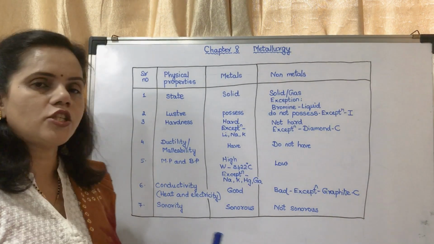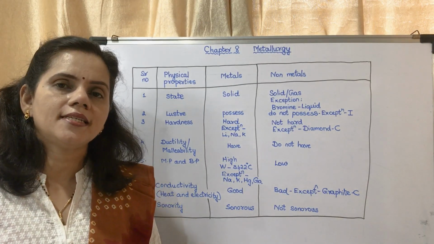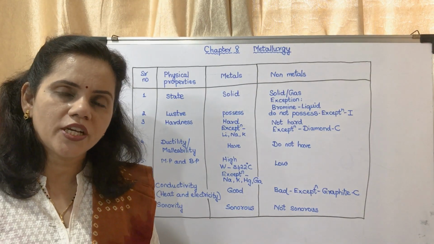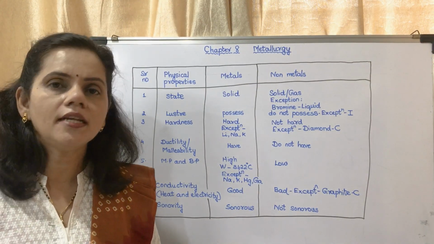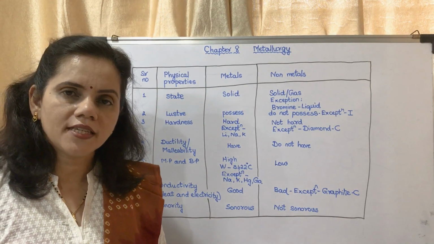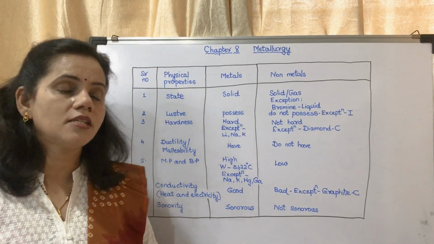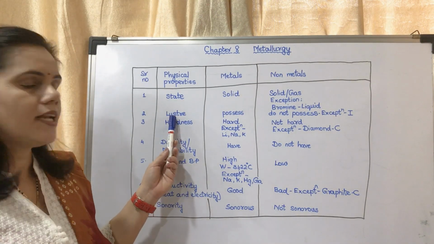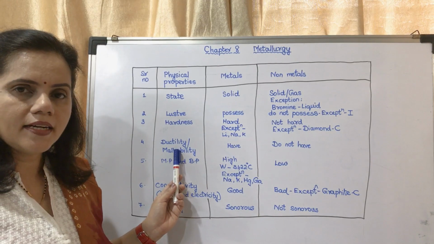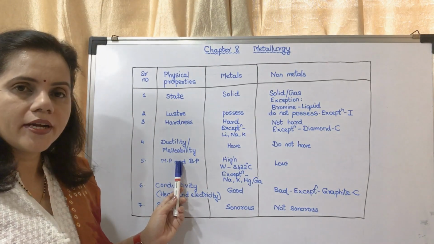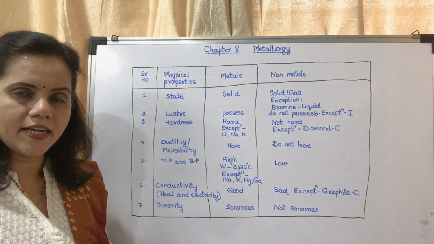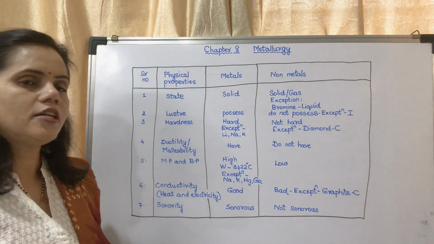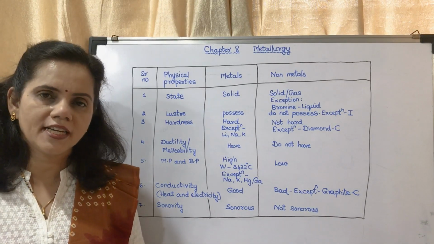The last property is sonority. Sonorous means it produces a ringing sound. This ringing sound is produced in case of metals but not in non-metals. So these are the physical properties of metals and non-metals. What are they? The state, whether it is in solid, liquid or gaseous state, luster, hardness, ductility and malleability, melting point and boiling point, conductivity of heat and electricity, and sonority. So this is about the physical properties.